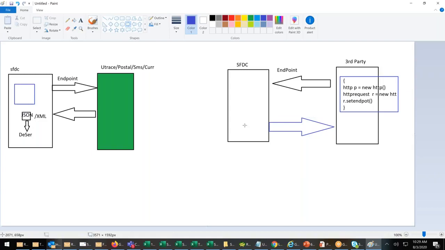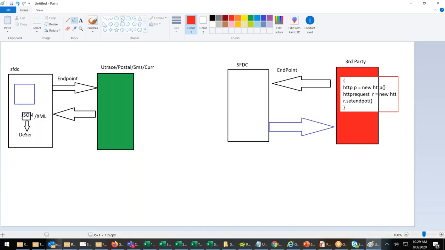Here also, we are the giver, we will decide. But I don't have control on this piece. I don't have a third party, so it's quite tough for me now. Is everybody able to understand my problem? I don't have control on this system. I have control only on SFDC. So how can I mock? Third party can be anyone, right? Anybody can request me.